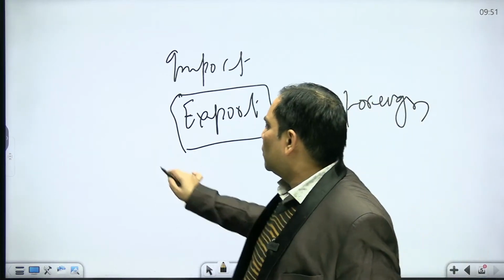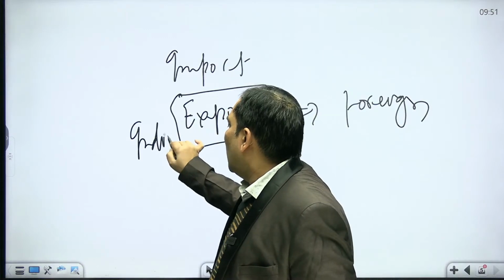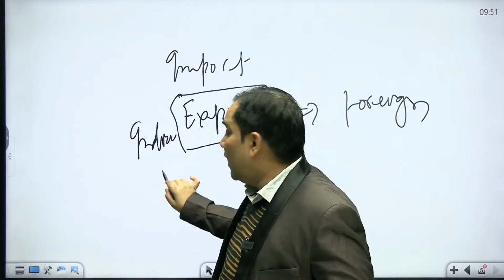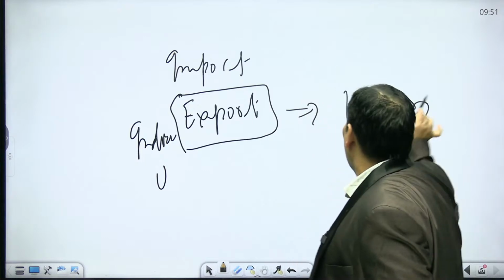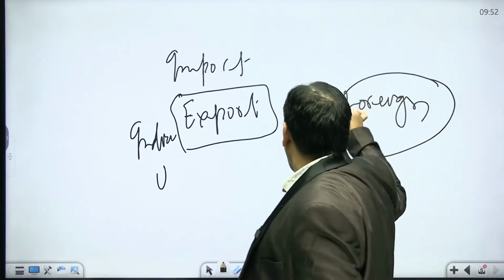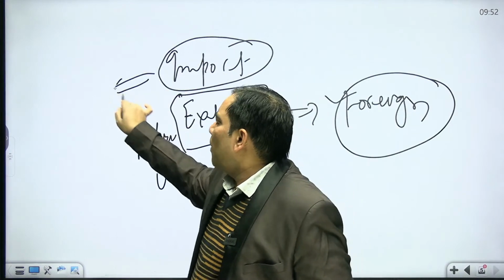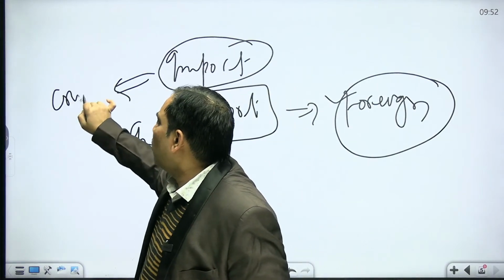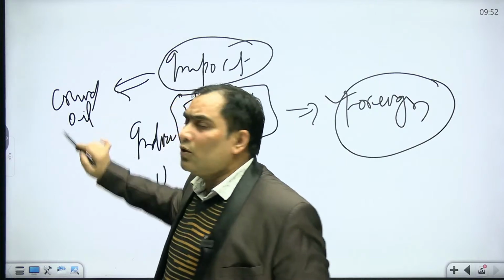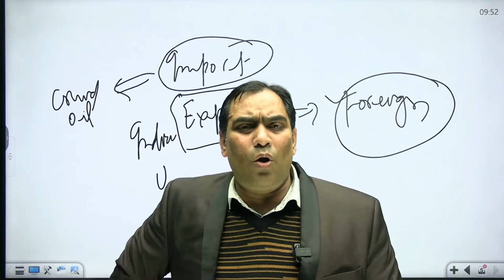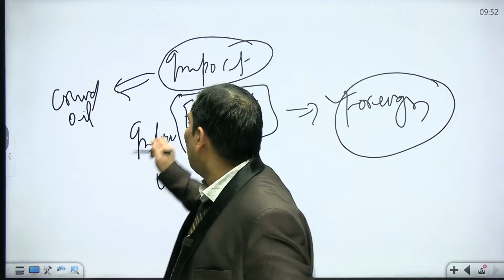Suppose India exports jewelry. That means India is going to sell jewelry to a foreign country. Import means India is going to purchase, like crude oil, we import crude oil. So that means India is going to purchase the crude oil from a foreign country. That is the meaning of import.